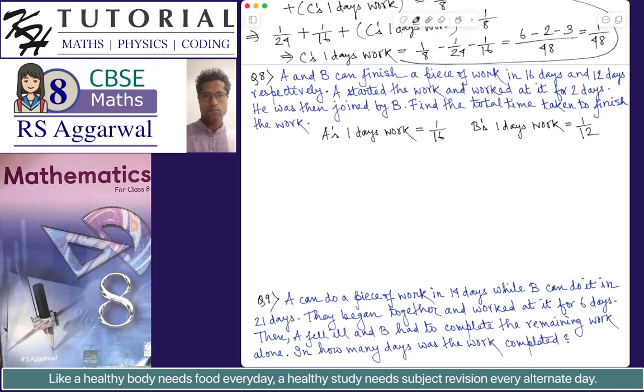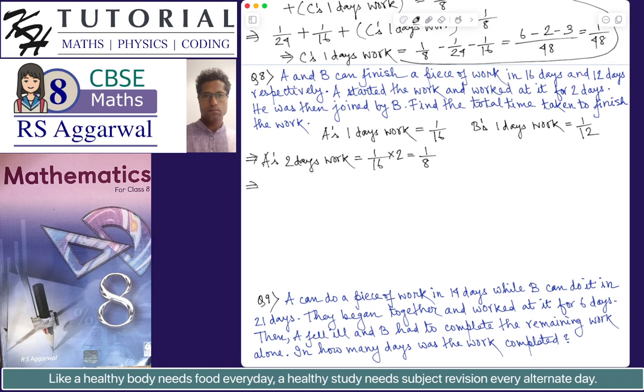Okay. Now A alone worked for 2 days. So A's 2 days' work will be equal to, using unitary method, 1 by 16 multiplied by 2, which is equal to 1 by 8. So this is the total work done by A in 2 days.